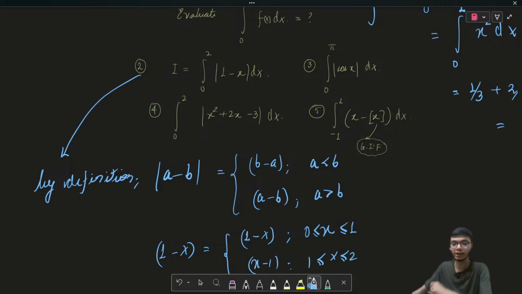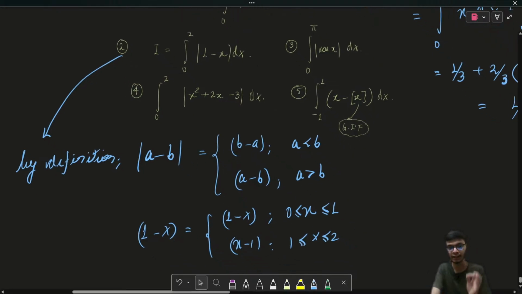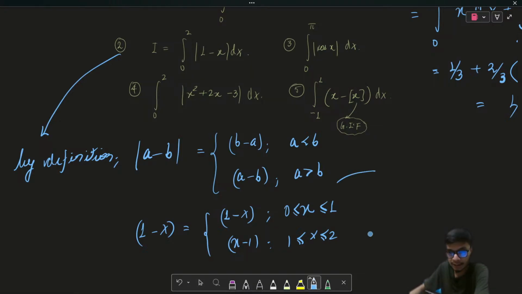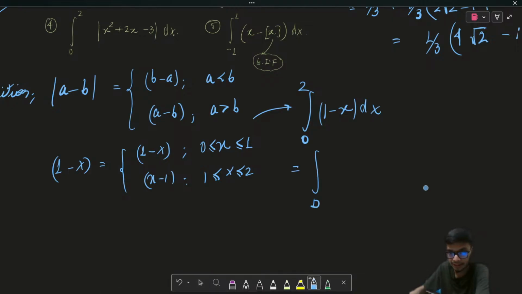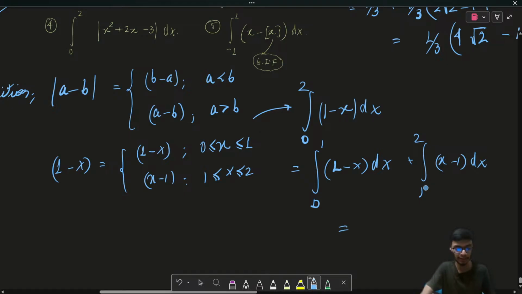Okay, when it is in the interval 1 to 2. Based on this definition of the function, now I can integrate the given function from 0 to 2, mod of 1 minus x dx. I can integrate with different definitions in different intervals: from 0 to 1 the integrand is 1 minus x dx, and from 1 to 2 it is x minus 1 dx, right? If you simplify it, the result comes out equal to 1.